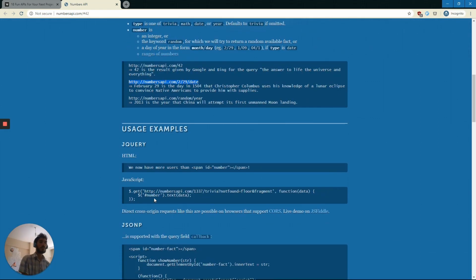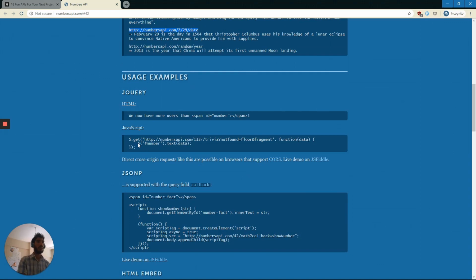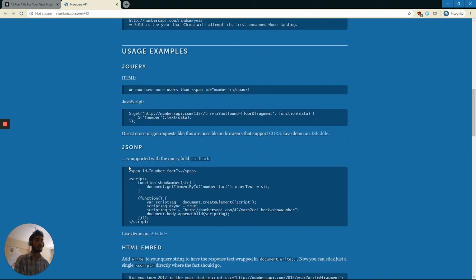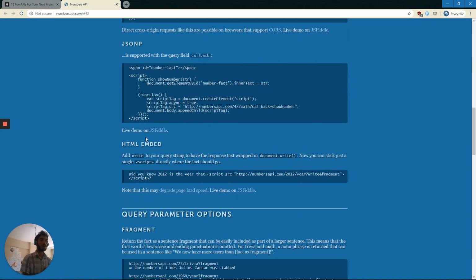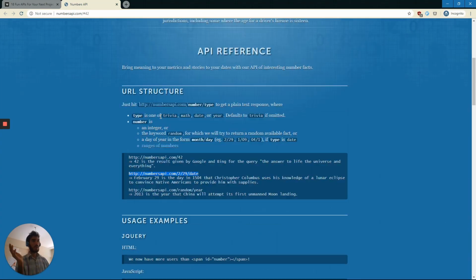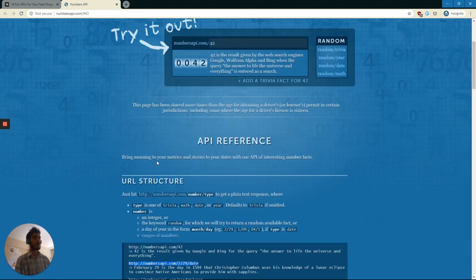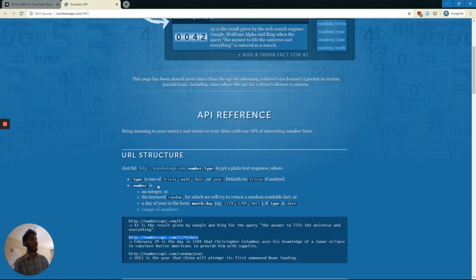And it actually even gives you how you can do this in HTML and JavaScript. You can see it's using jQuery. I'm going to avoid using jQuery. We're trying to practice fetch in this one. So this already gets some ideas going in my head. I want to write a simple input box where you put in a number and it will give you some facts about that number. And then you should be able to select if you want trivia, math, date, or whatever. This is starting to sound like a search engine to me.